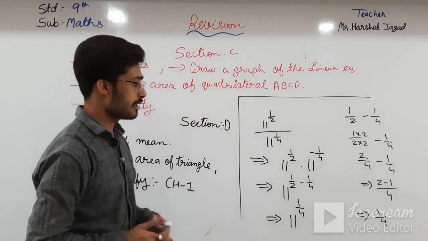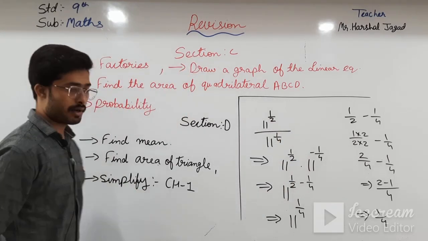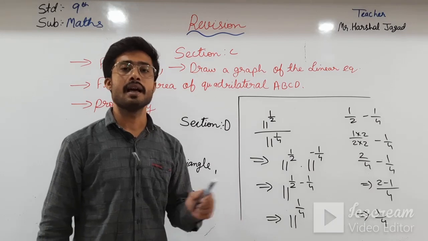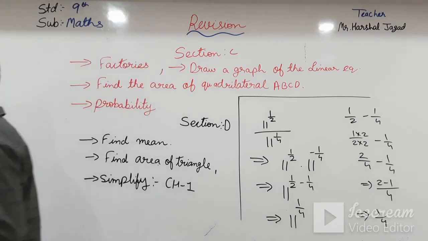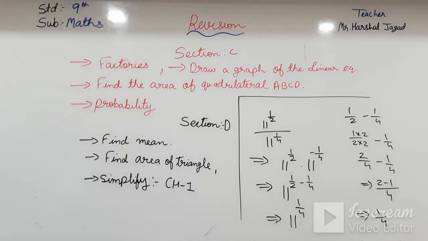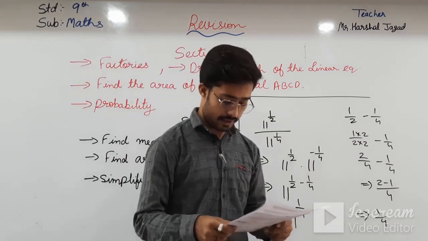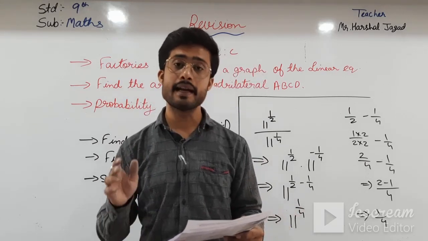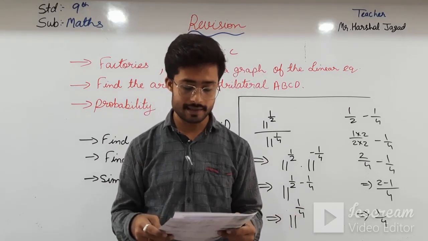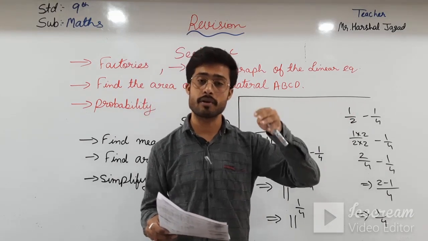Please note this down, students, this type of sum will be asked. Okay. Now let us revise again all the things which we have seen. Okay students, now in the first section, 1 mark each, what will be asked? The MCQ, true or false, definition, formula, identity. And one of the formulas which I have told will be asked from the Heron's formula chapter only.